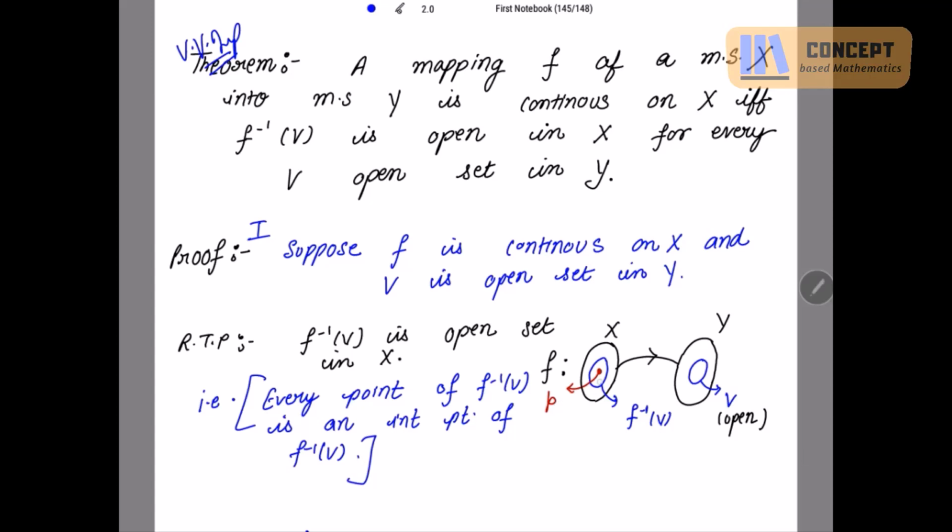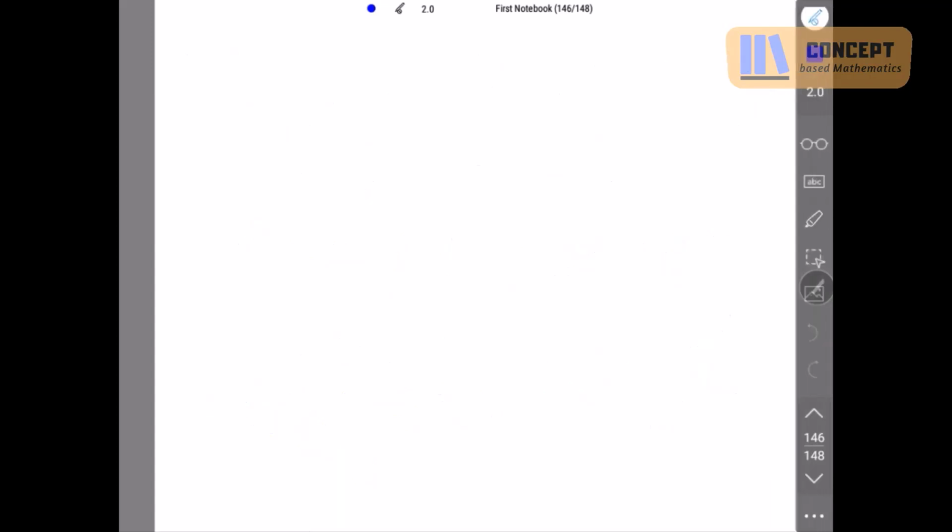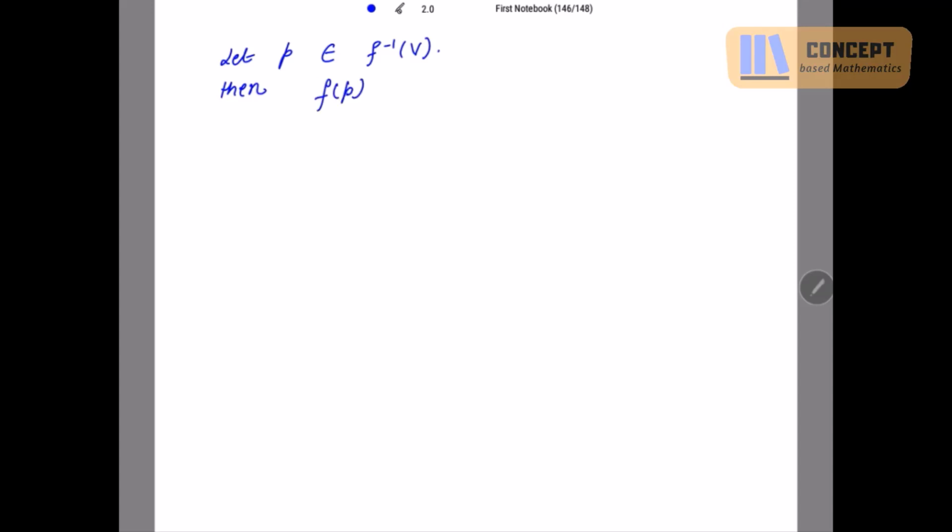Let's take a point P from this F inverse V, right? Because we need to prove F inverse V is an open set, let's take a point P from the set. Let P be an element of F inverse V. Then, which means Fp belongs to V. Take this F inverse on the other side. That means Fp belongs to V. But V is an open set in Y, right? But that means Fp is an interior point of this V. This is the definition for the open set.